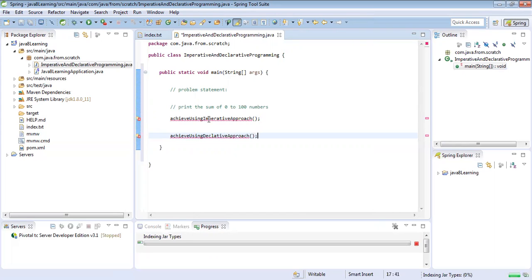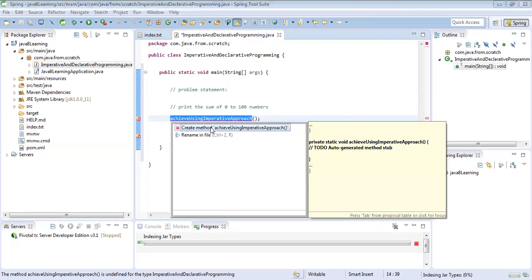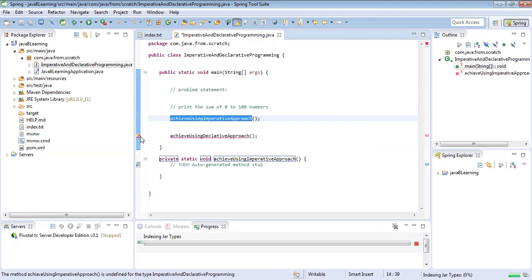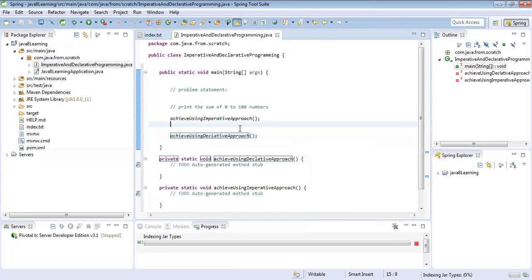We will write these two methods. Create this method, and create this method. Okay, we have created two methods.